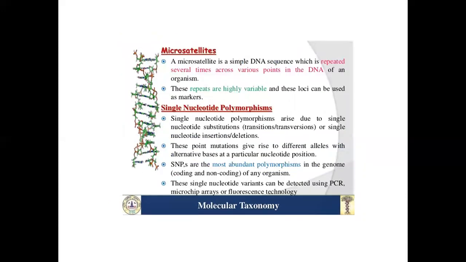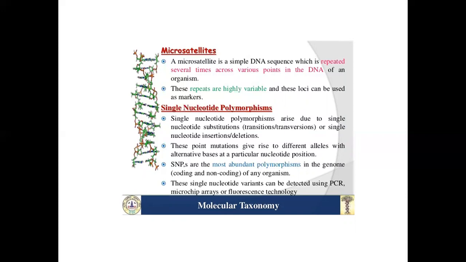Microsatellite. A microsatellite is a simple DNA sequence which is repeated several times across various points in the DNA of an organism. These repeats are highly variable, and these loci can be used as markers. Single nucleotide polymorphism arises due to single nucleotide substitution, that is transition and transversion, or a single nucleotide insertion or deletion.